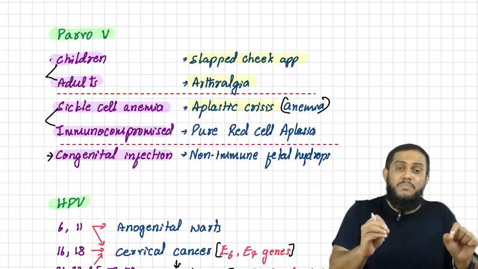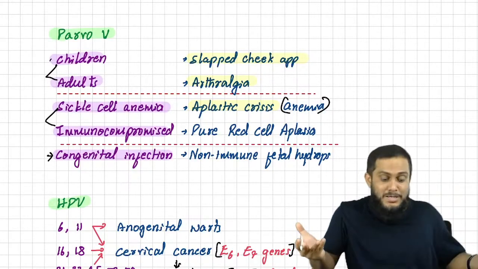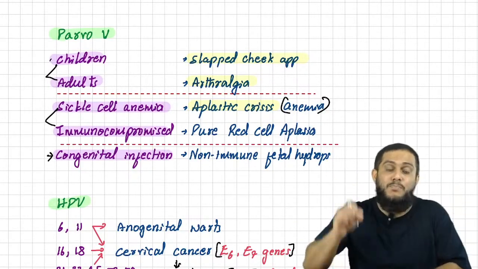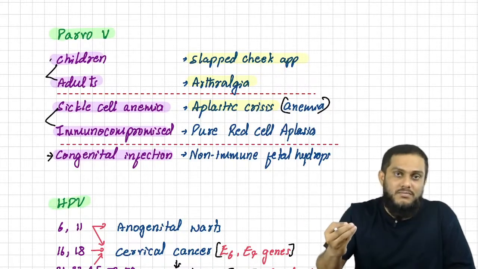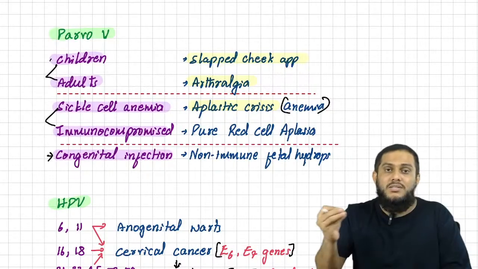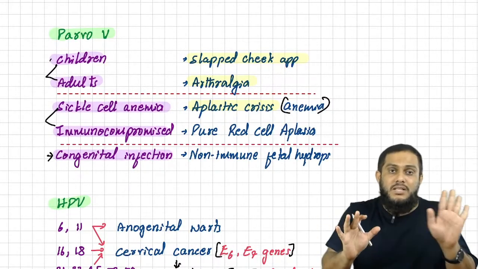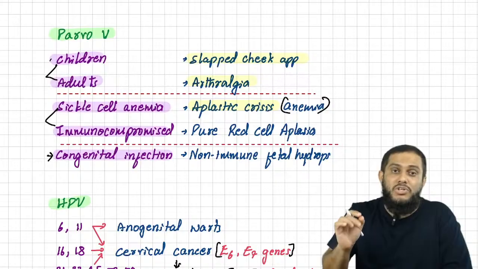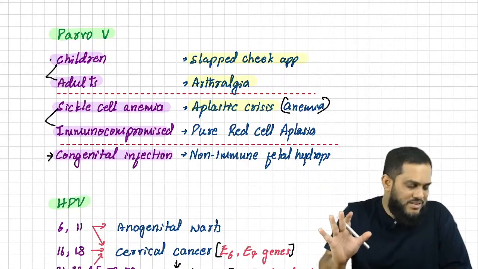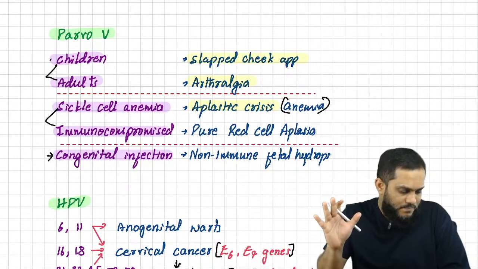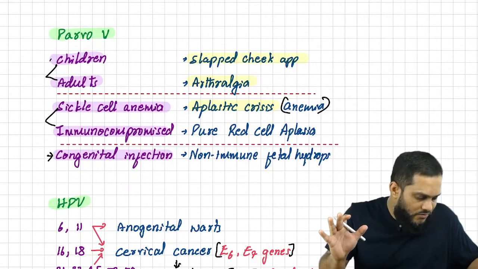So what will sickle cell anemia patient get? Aplastic anemia, very easy. So what will an immunocompromised patient get? Pure red cell aplasia, simple, PRCA, right? So remember: sickle cell anemia, aplastic anemia; immunocompromised patient, pure red cell aplasia. Sir, what does pure red cell aplasia mean? Loss of RBCs, that's all, loss of RBCs.